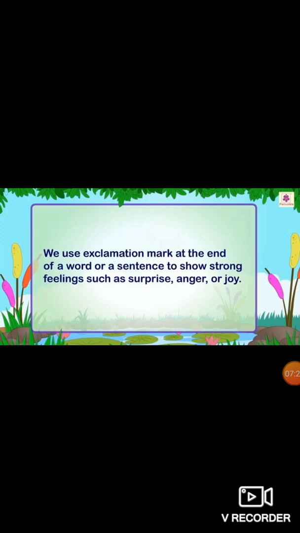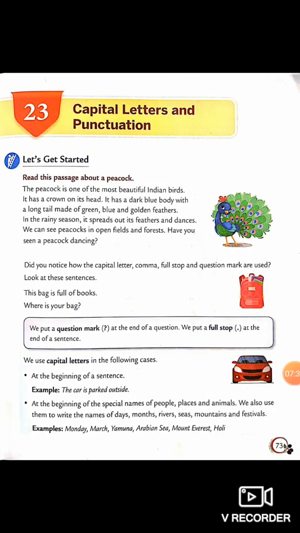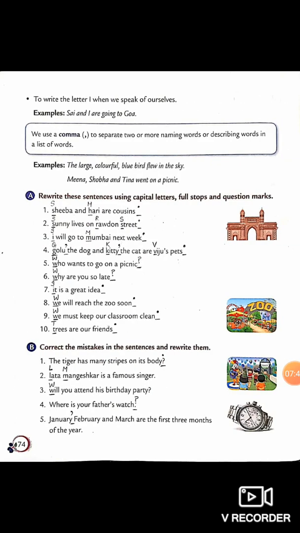Now you have the book exercise part that is given on page 73. Here you have nothing to do, only rules are given. So we have already discussed the rules. So let's move on. Page 74. Here part A is given. Rewrite these sentences using capital letters, full stop and question marks.